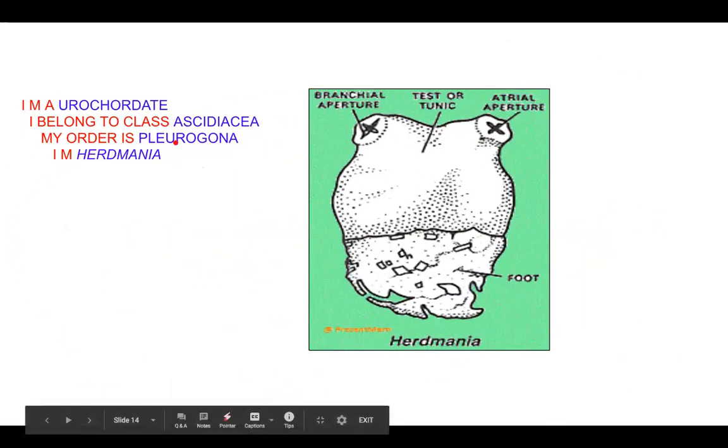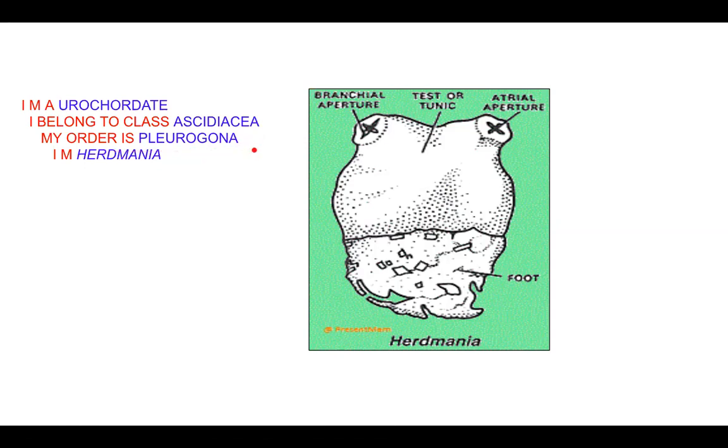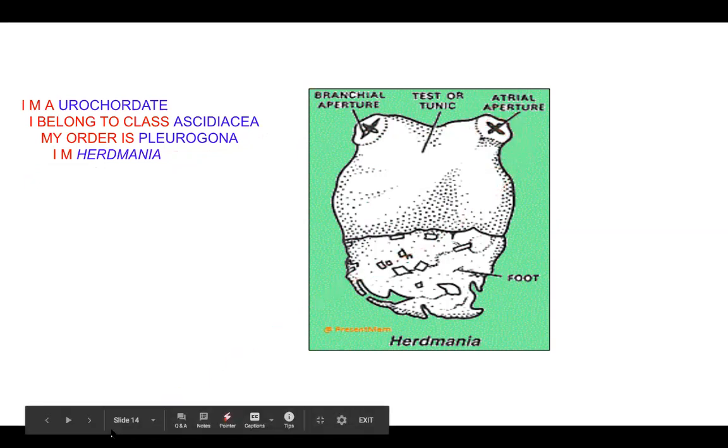I am a Urochordate. I belong to class Ascidiacea. My order is Pleurogona and I am Herdmania with two apertures anteriorly, and this is the dorsal side. The anterior aperture is known as the branchial aperture and the posterior, or the dorsal rather, is known as the atrial aperture.